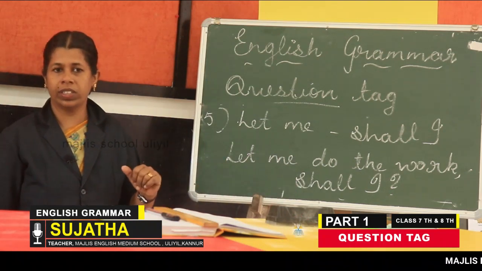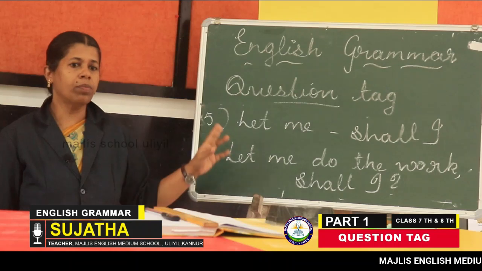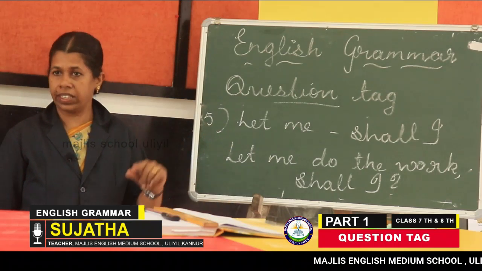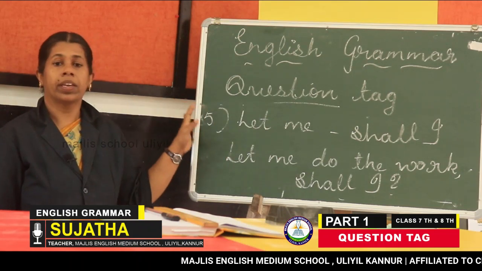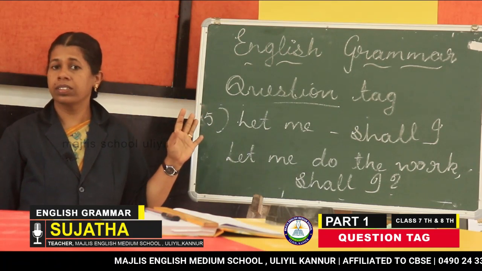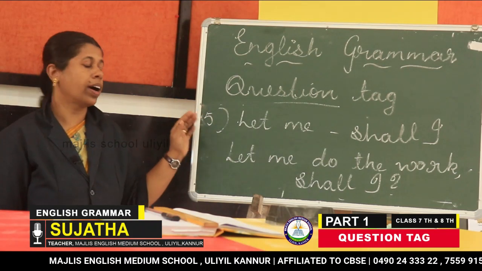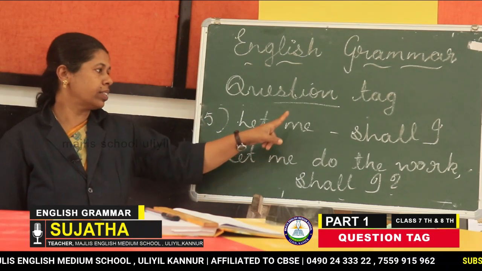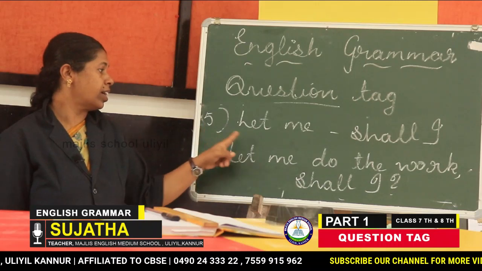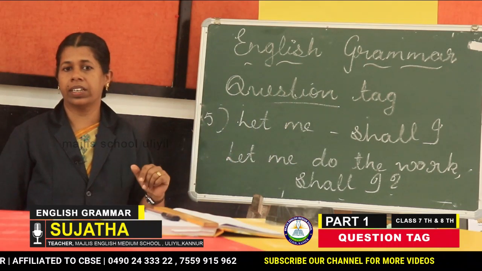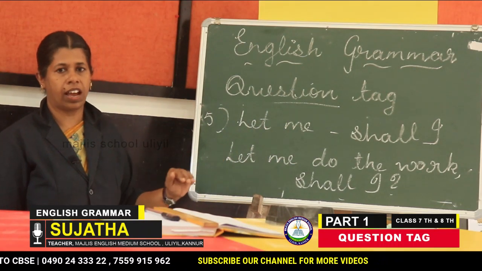Have you understood all this? Once more, remember, positive sentences take a negative tag. Negative sentences will take a positive tag. Imperative sentences take what? Will you. And the sentence that starts with let us takes shall we, and the sentence that starts with let me will take shall I as the tag form.